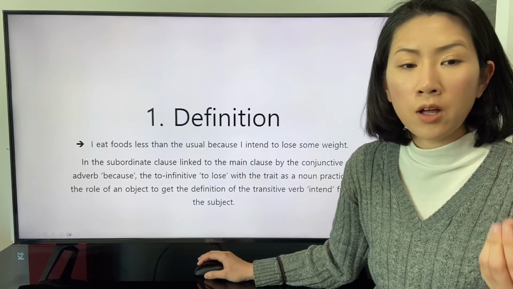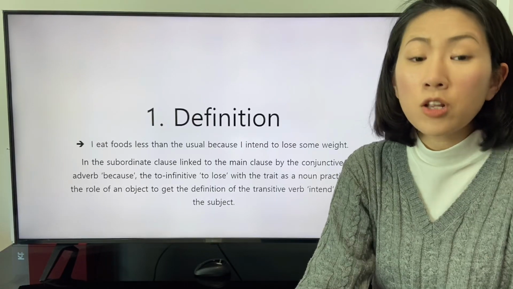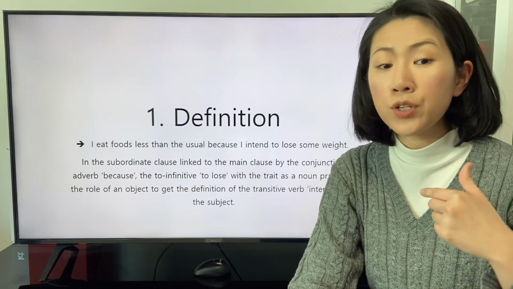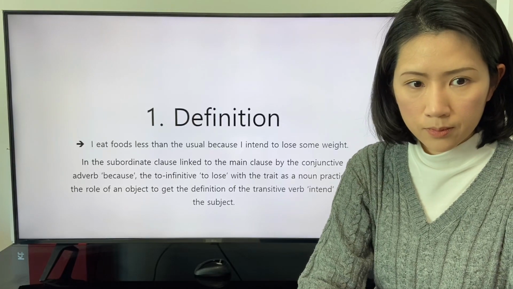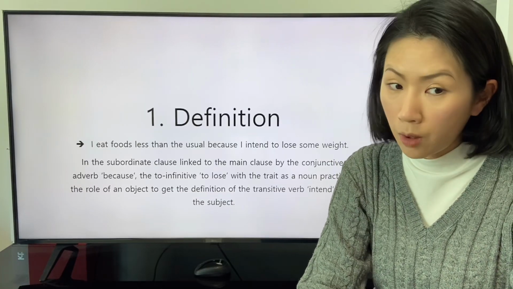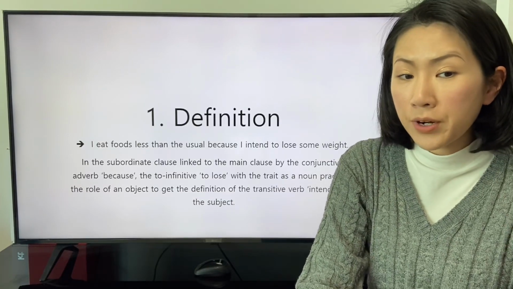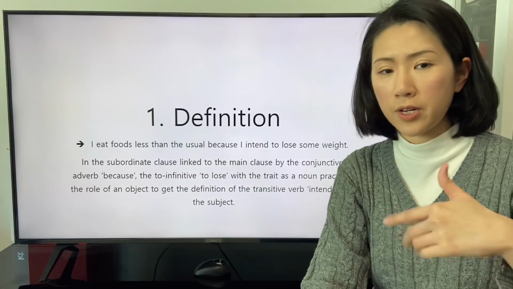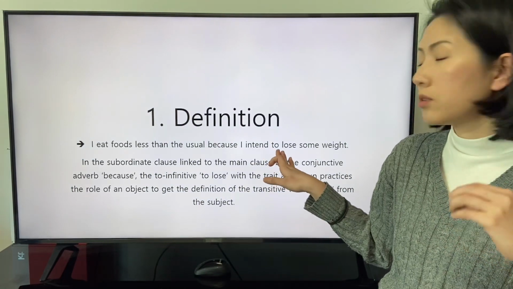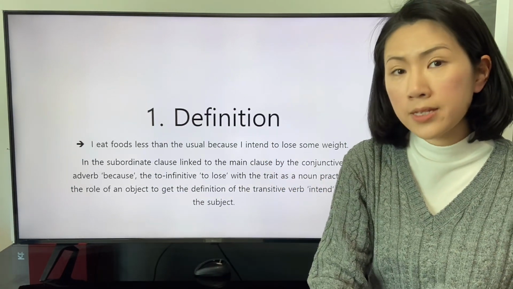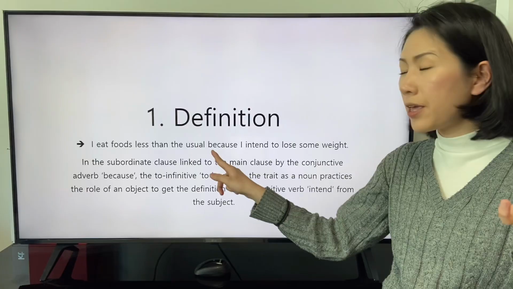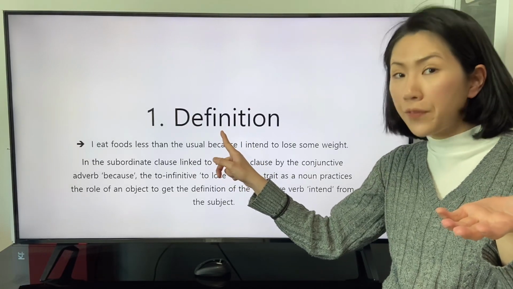In the subordinate clause linked to the main clause by the conjunctive adverb because, the to-infinitive to lose with the trait as a noun practices the role of an object to get the definition of the transitive verb intend from the subject. The to-infinitive to lose is applied as an indication in the subordinate clause linked by the conjunctive adverb because.